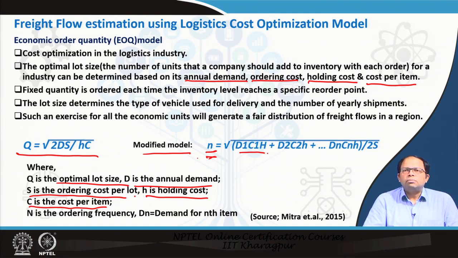So, both these formulas could be used to determine the total number as well as the quantity of orders that have to be served, and from that we can determine what kind of freight flows would be generated. So, this is one way of approaching it, to determine what kind of truckloads or number of vehicles or freight flow would be generated in an urban area. We did this 4-stage model that we covered in the last lecture: the commodity flow model, the truck based model, the commodity based model. So, this is another approach.